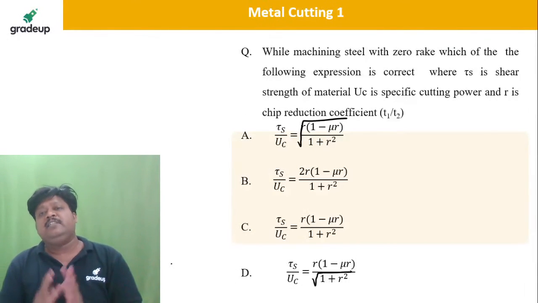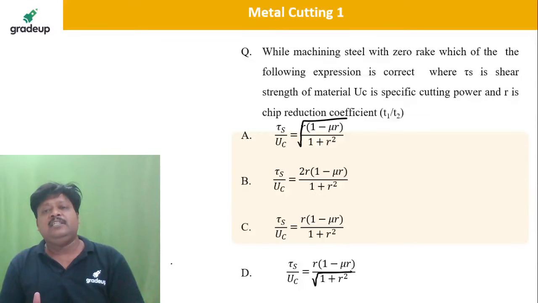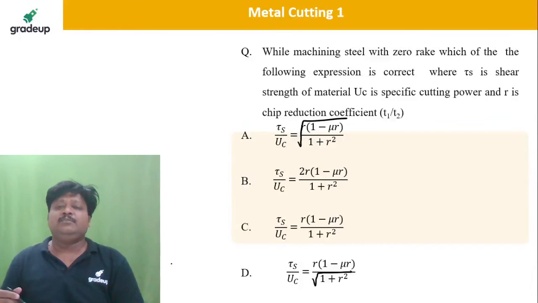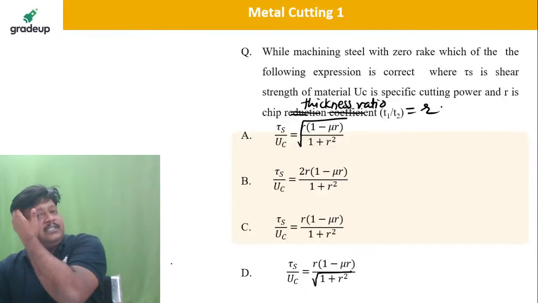While machining steel with the zero rake angle, which of the following expressions is correct, where tau s is the shear strength of the material, uc is the specific cutting power, and r is the chip thickness or chip reduction coefficient? Actually, chip reduction coefficient is t2 by t1. Chip thickness ratio, or chip reduction ratio, you can call it as r, which is nothing but uncut chip thickness divided by cut chip thickness, t1 by t2.